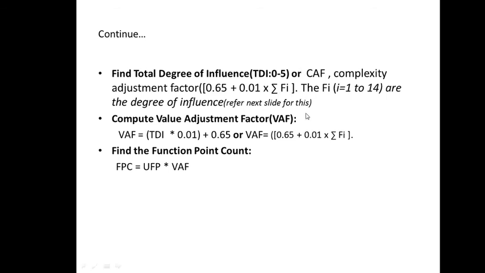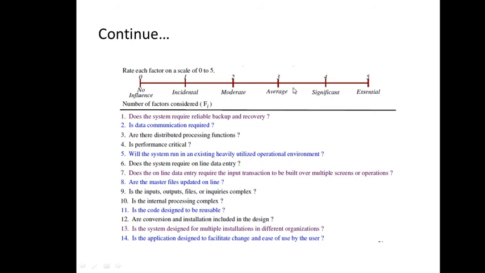For this, I'll show what it means. These are your complexity adjustment questions. These are 14 questions. You don't have to remember them; I have added them just for reference, else they are given in the question. So what is the first question? Does the system require reliable backup and recovery? Is data communication required? So we are checking how much influence these questions have in your project.